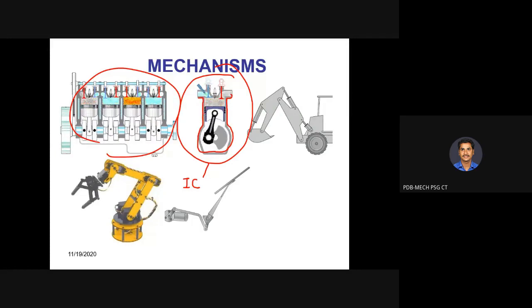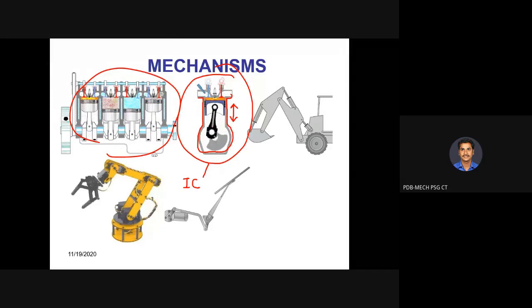Then piston. This blue color piston is a link. It is having linear motion, or to and fro motion. And the black one is your connecting rod. Yes, it connects your crank and crankshaft and piston. The one that connects is the connecting rod. So it is another link.